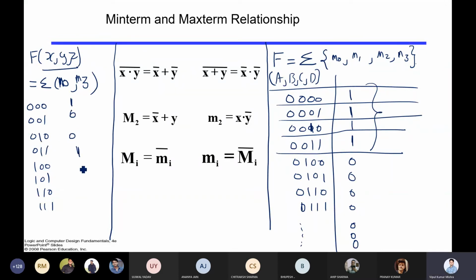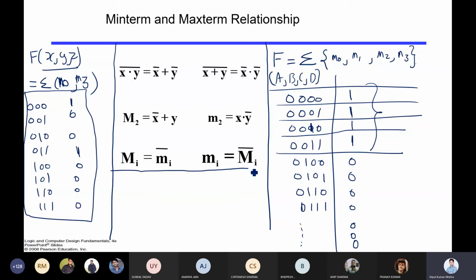All the remaining will be 0. This is the way you can represent the circuit, right? And this is the way you can represent it with the help of min term. That is another way of representing the circuit in the form of min term.